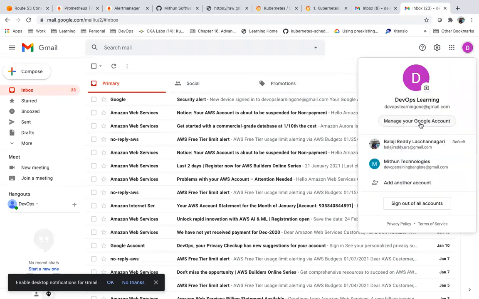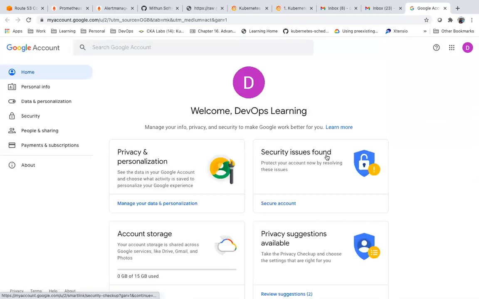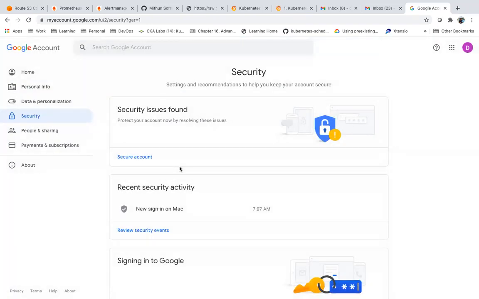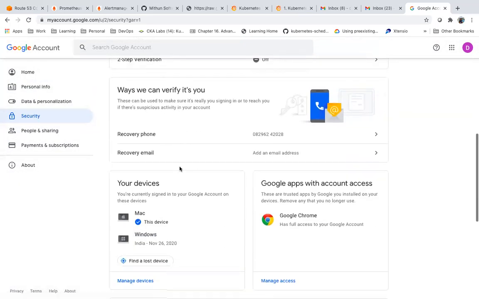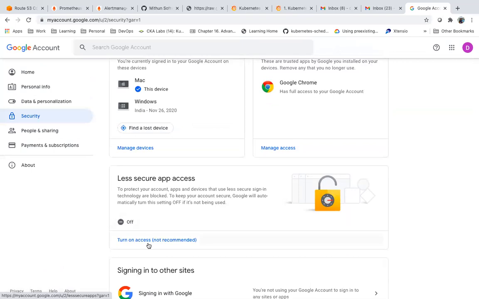So I need to go to manage account, security. Here you will have an option, you have to turn this one on.